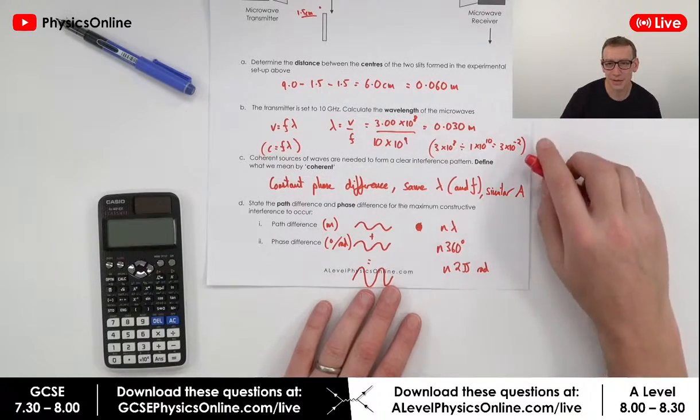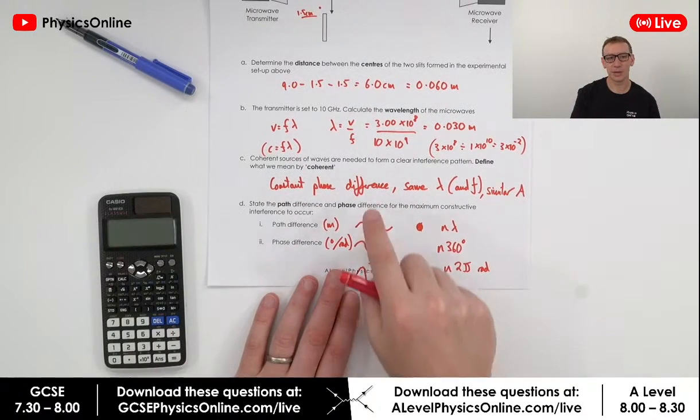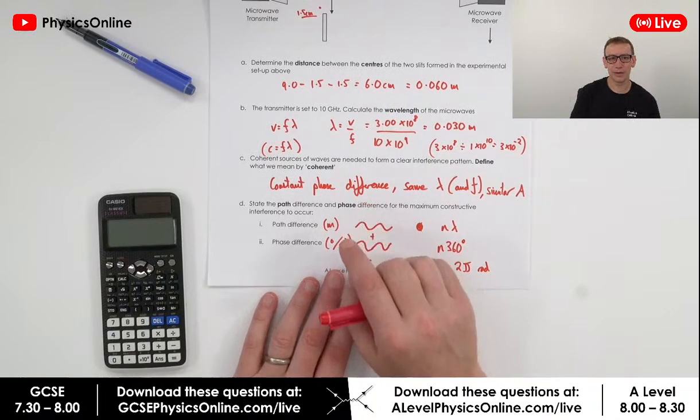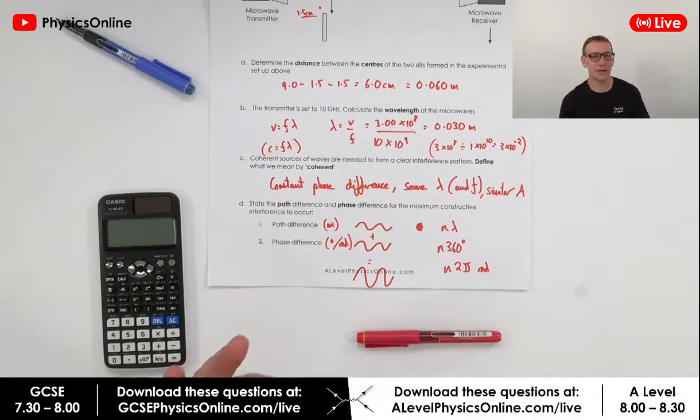Other questions people had, would this question here be 1 or 2 marks about phase difference? I think in the exam this would be a 1 mark question, but you want to make sure that you do say it's got a constant phase difference with the same wavelength and a similar amplitude. If you do that, I reckon that's enough to get you that 1 mark. Maybe it might be 2. I've looked at loads of past papers, and when I've looked at definitions, some years that definition has been worth 2 marks, and another year or a different exam board, that same definition has been worth 1 mark. I think it really depends on how many marks they need to fill up the rest of the paper.